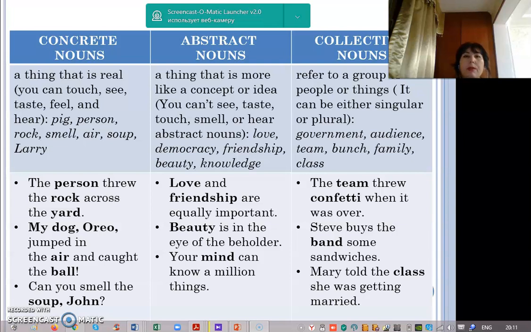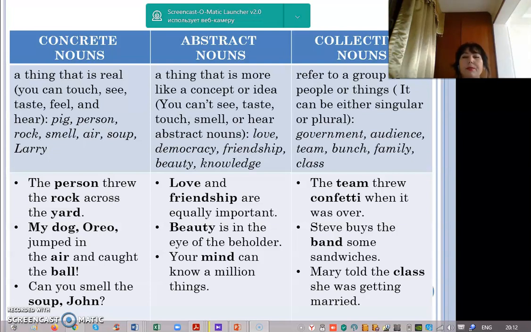The next, let's talk about abstract nouns. An abstract noun is a thing that is more like a concept or idea. You can't see, taste, touch, smell, or hear abstract nouns. For example, abstract nouns: love, democracy, friendship, beauty, knowledge. Love and friendship are equally important. Love and friendship in this sentence are abstract nouns. Beauty is in the eye of the beholder. Beauty also abstract noun.